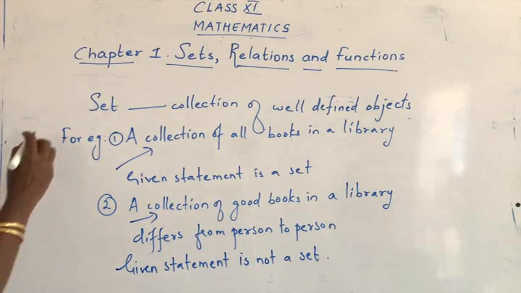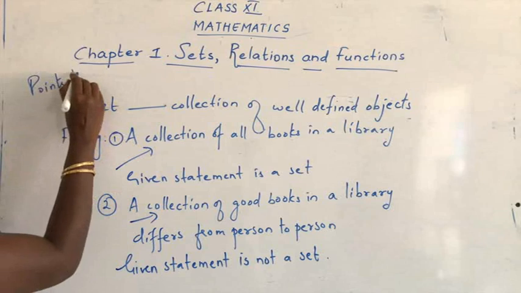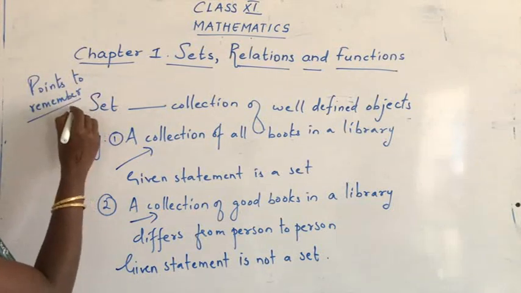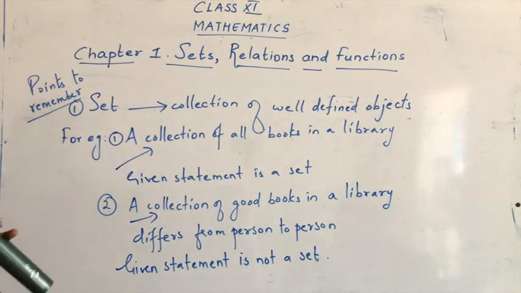So you have to write this down under points to remember. First point: what is a set? A collection of well-defined objects. We have taken examples such as a collection of all books, a collection of all colors in a rainbow, a collection of all rivers in India. We can go on. Similarly, you can give statements which are not a set: a collection of good books in a library, a collection of good authors, a collection of best teachers.